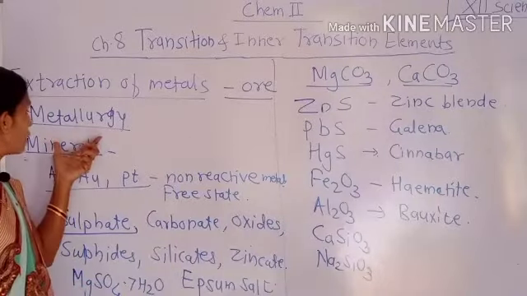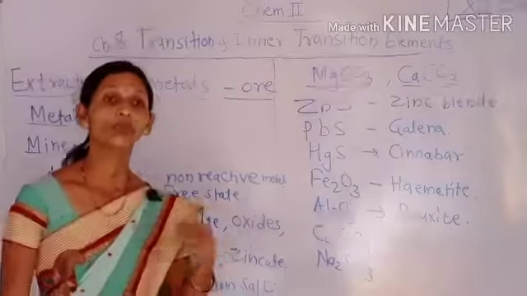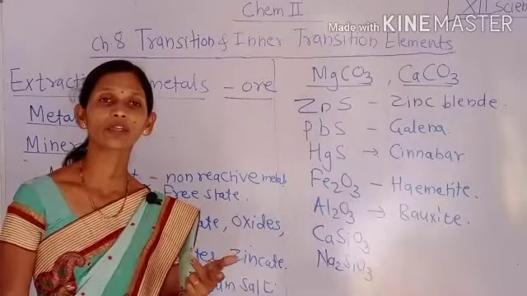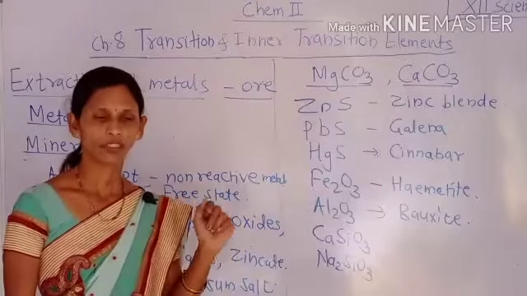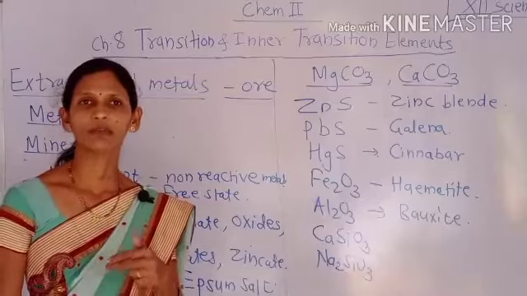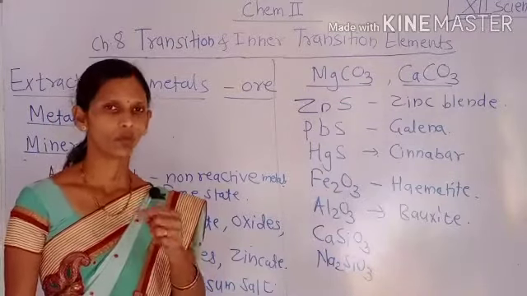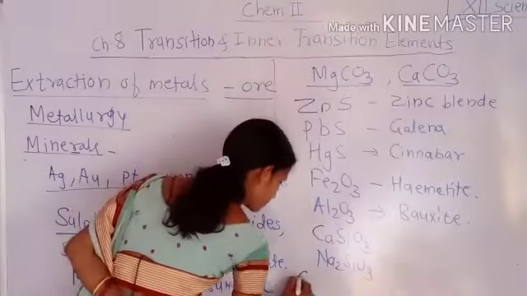See here, out of these mineral salts, the mineral salt from which we can extract the metal is called an ore. Then what is an ore?